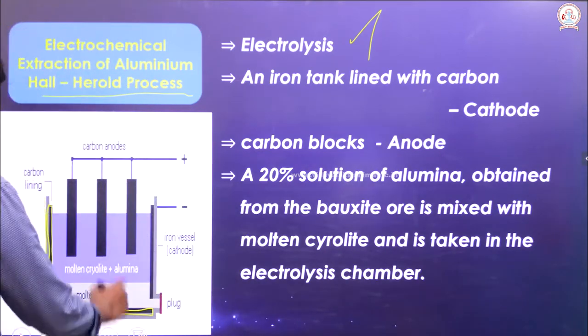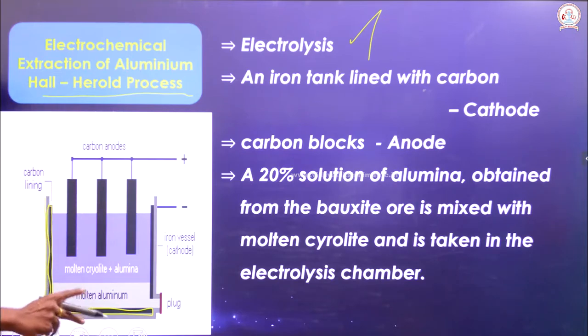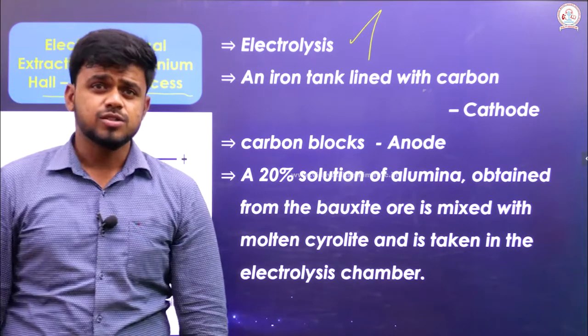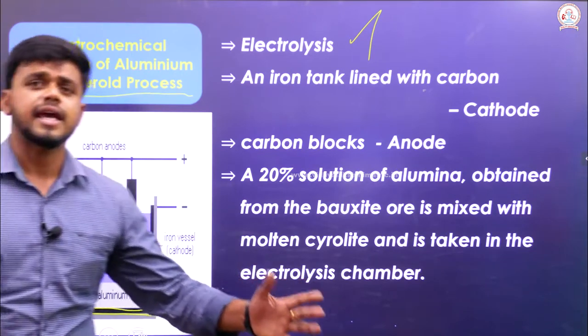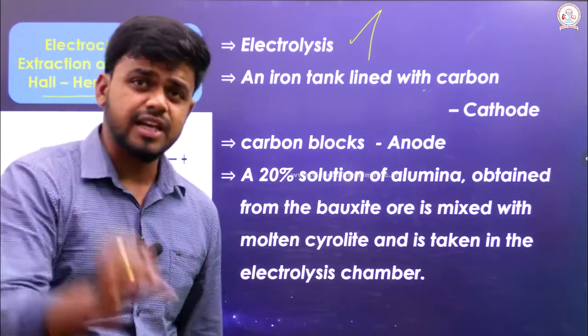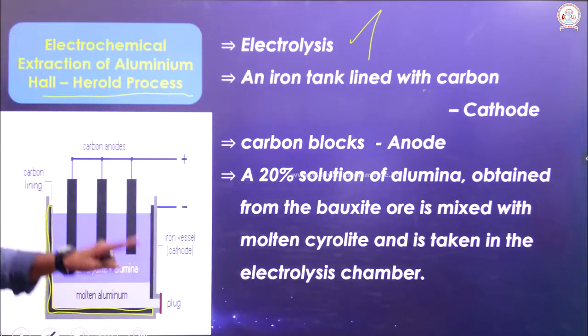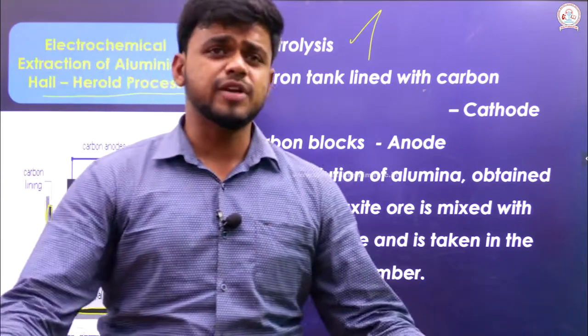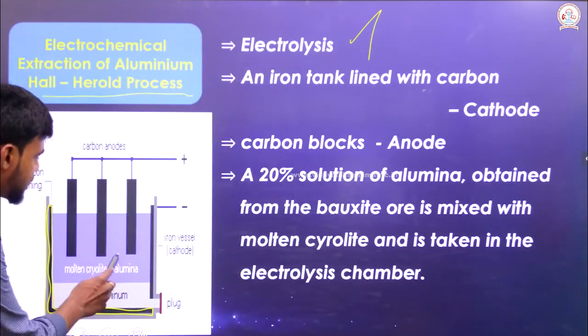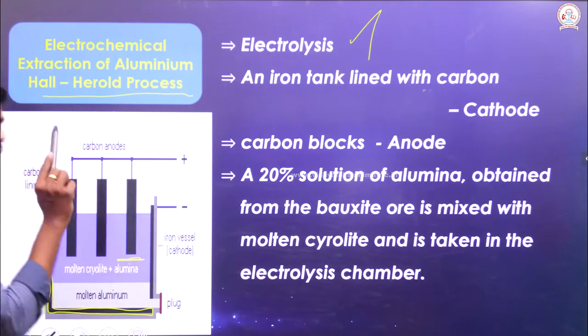Right. You are able to find a dark black thick rod there. That carbon block is taken as an anode. So here the cathode is the iron tank which is lined with carbon, and the anode is the carbon block which I have placed there. Right. So, the electrolyte: what has it been filled with? The solution that you are able to see in the purple color.